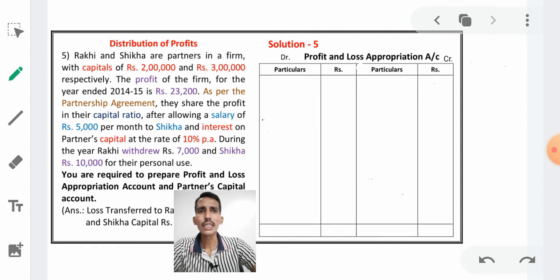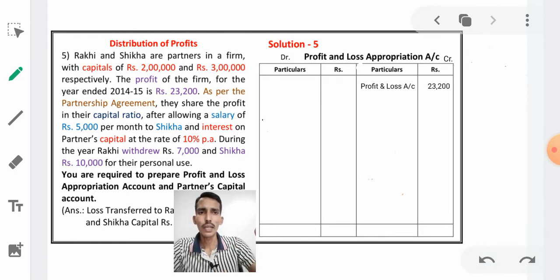Next, it is saying the profit of the firm for the year ended 2014-15 is rupees 23,200. Therefore, we have to take this profit on the credit side of the profit and loss appropriation account, as P and L account, profit and loss account 23,200.